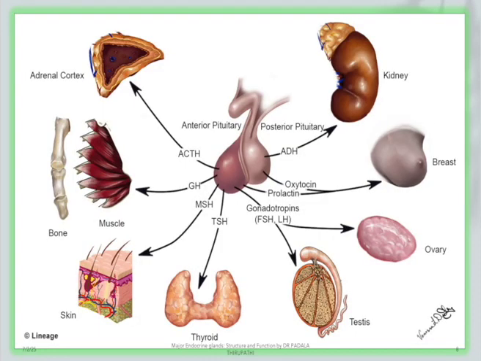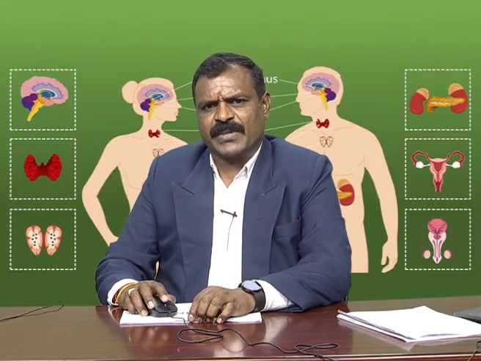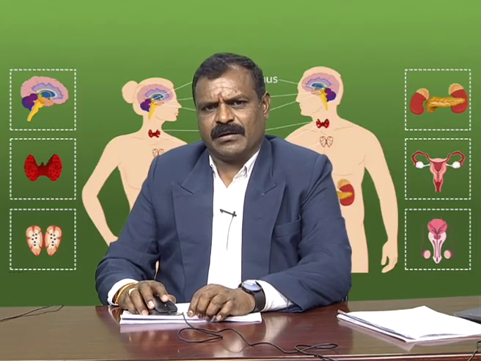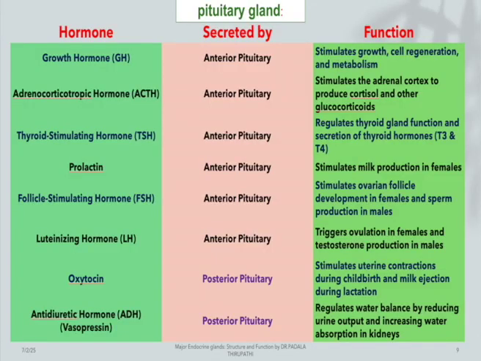The table shows the anterior part of the pituitary gland: growth hormone, adrenocorticotropic hormone, thyroid stimulating hormone, prolactin, follicle stimulating hormone and luteinizing hormone. These hormones are all related to the anterior part, whereas for the posterior part we observe only two hormones here, that is oxytocin and vasopressin, which we can also call antidiuretic hormone, ADH.